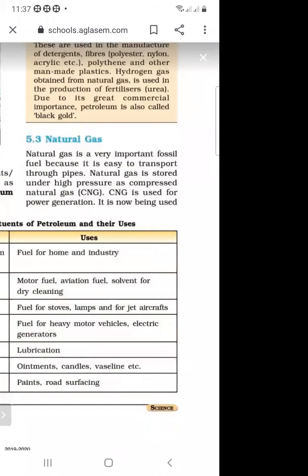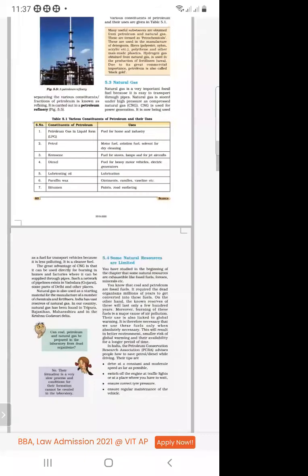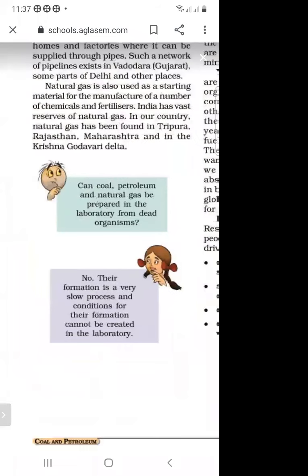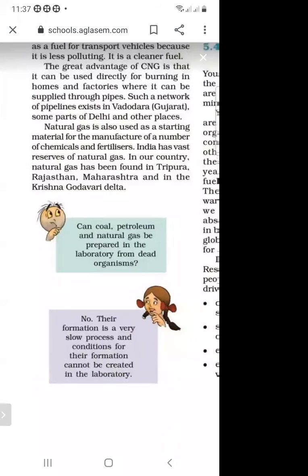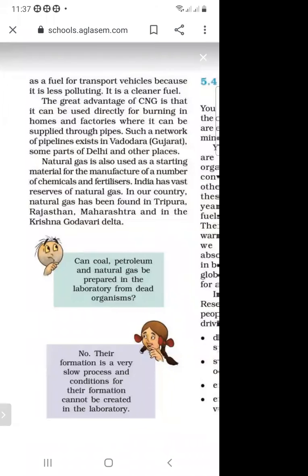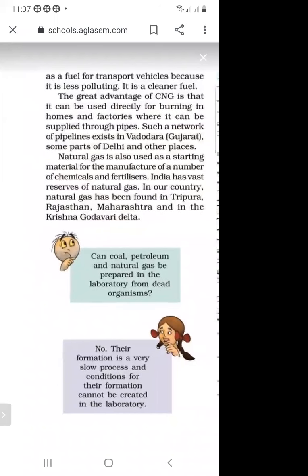And it is now being used as a fuel for transport vehicles because it is less polluting. So it is used as a fuel for transport. CNG is also a very clean fuel. And it is used as a fuel for transport vehicles and it is very less polluting.